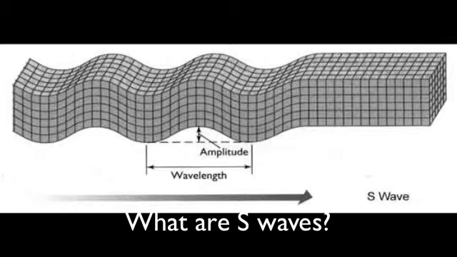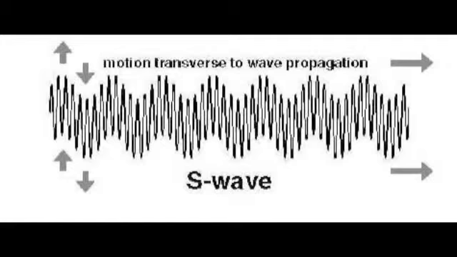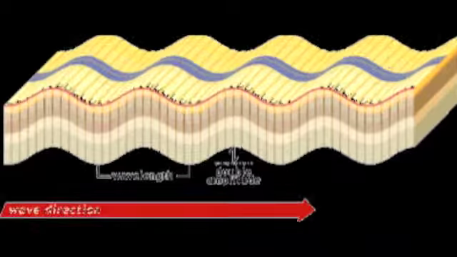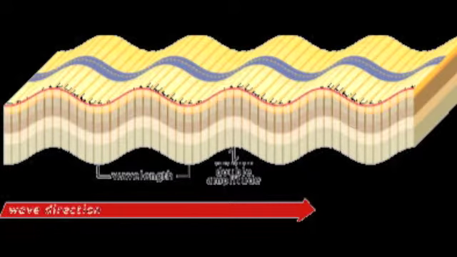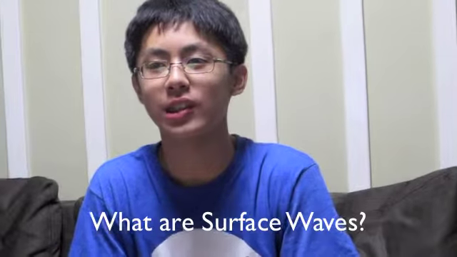The second type of body wave is a S wave or the secondary wave. This is the second wave we feel in an earthquake. An S wave is slower than a P wave and can only move through solid rock, not through any liquid medium. It is this property of S waves that led seismologists to conclude that Earth's outer core is a liquid. S waves move rock particles up and down or side to side perpendicular to the direction that the wave is traveling in.